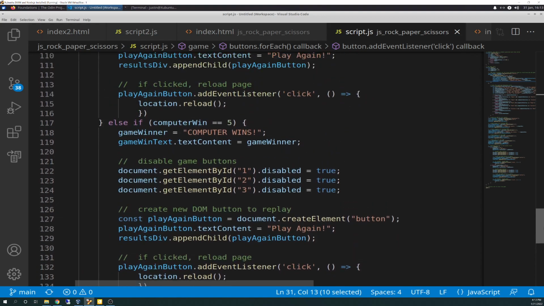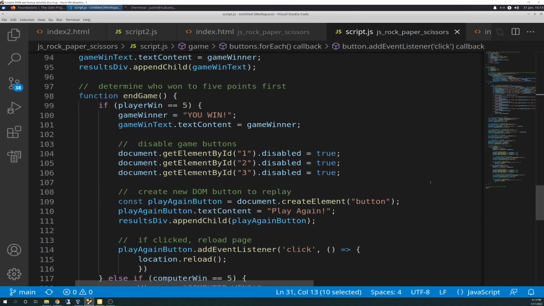So going back down to where we were talking about game winners, this is kind of where all the magic happens. So this is that end game. At the very end up there, you just see it calls end game. So it calls this, and it says if player win is equal to 5 in value and type, game winner equals you win. And there's the assignment. Then game win text dot text content equals game winner. So we're assigning the game win text attribute, or variable if you will, the game winner, which is you win. And so it's getting assigned there.